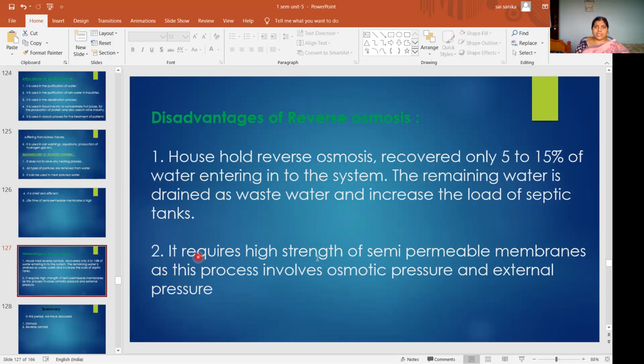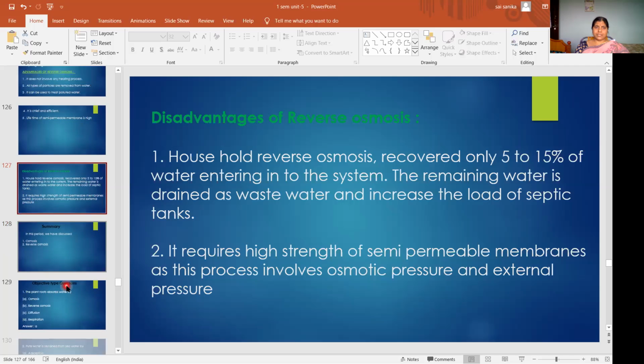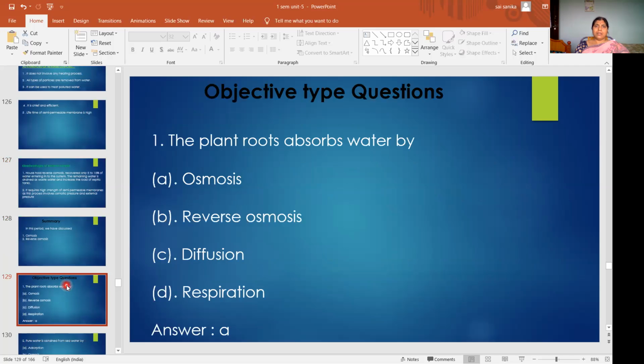And it requires very high strength semi-permeable membranes because it involves both osmotic pressure and external pressure. So these are the topics we discussed. Then come to the objective type questions. What type of objective type questions will you expect from this topic?